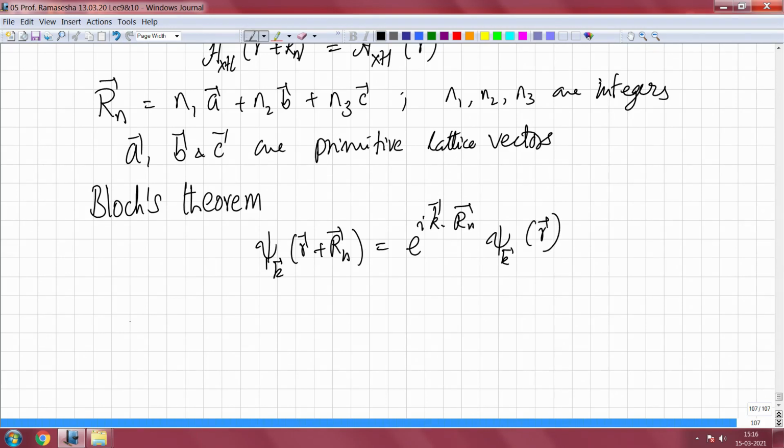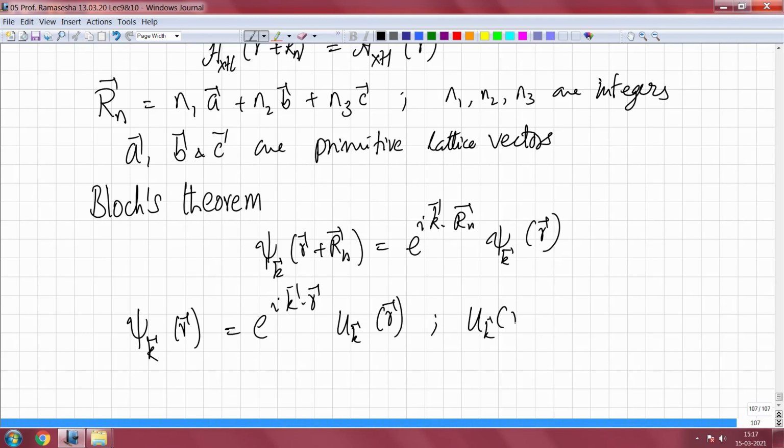I can write psi k of r as e to the power i k dot r times u k of r, and u k of r, as we have already seen, should have the periodicity of the lattice.